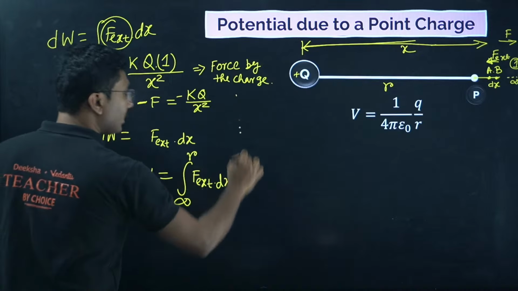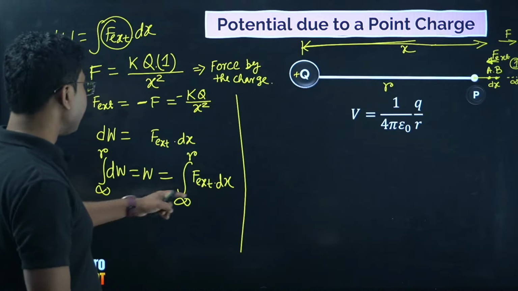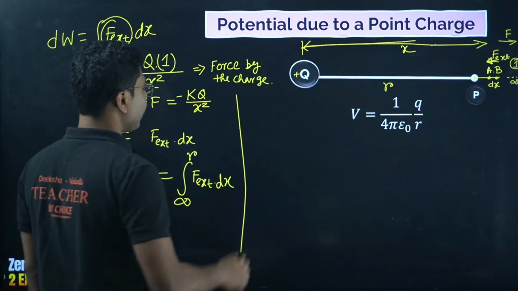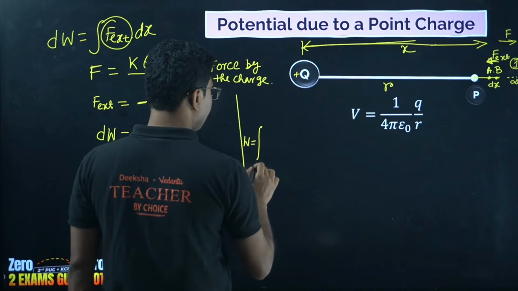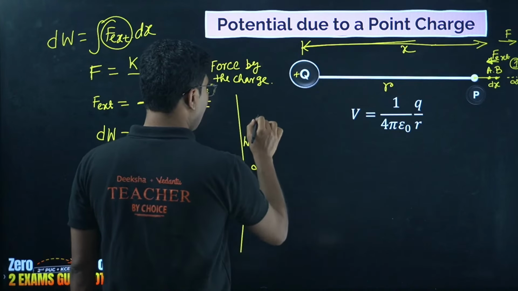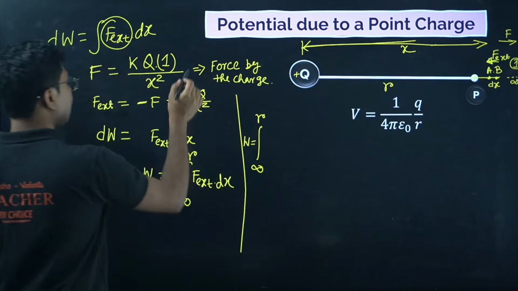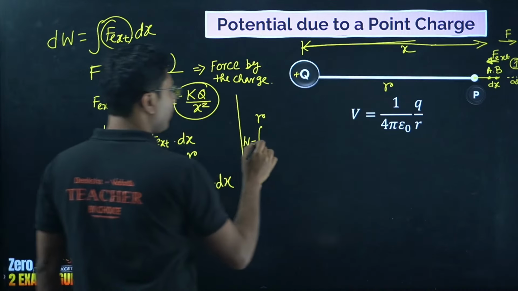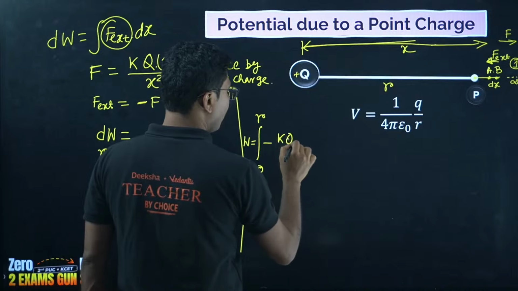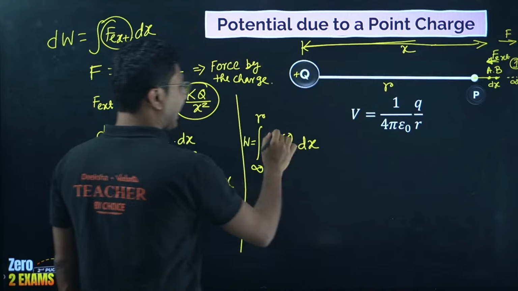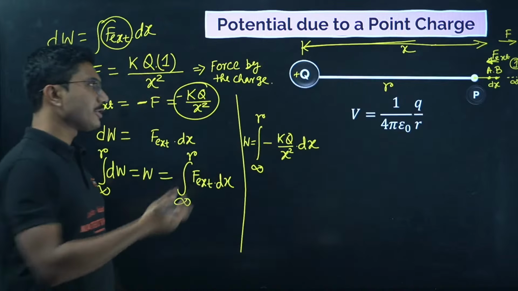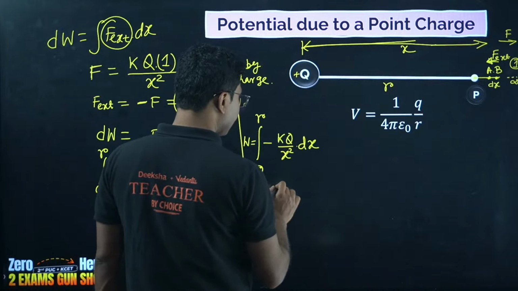Now we have formulated an integration, so you have to just simply solve it. Work done equals the integration from infinity till R of F external, which we have calculated, minus kq by x square into dx. Now k and q are constant, k is the Coulomb constant, q is for a single charge, so it is constant.